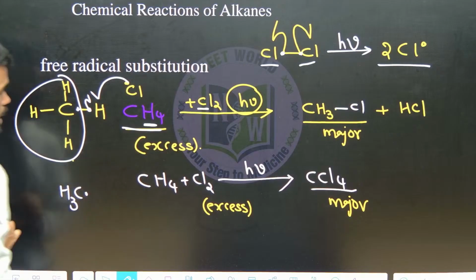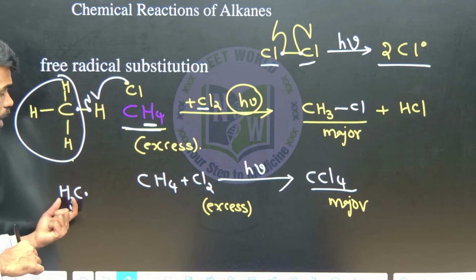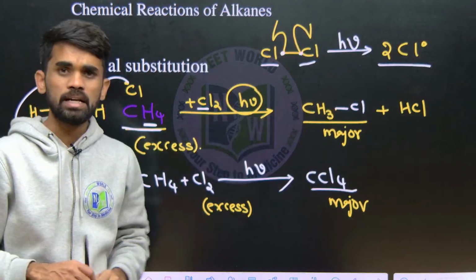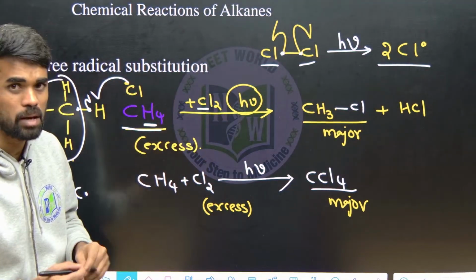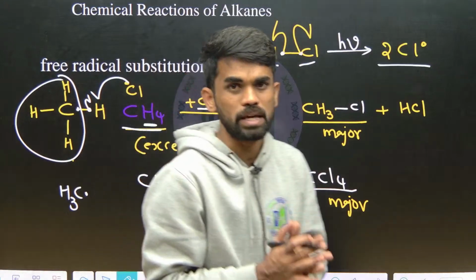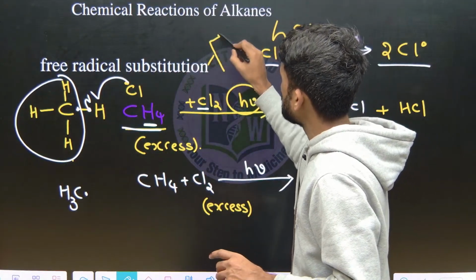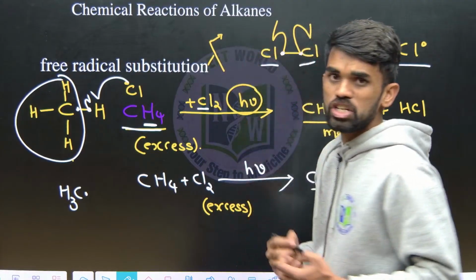That methyl radical again reacts with one more chlorine and you may get methyl chloride, or some other products also form. Here I am not giving the complete mechanism. In free radical substitution reaction there are three steps. What is the first step? The first step is chain initiation.